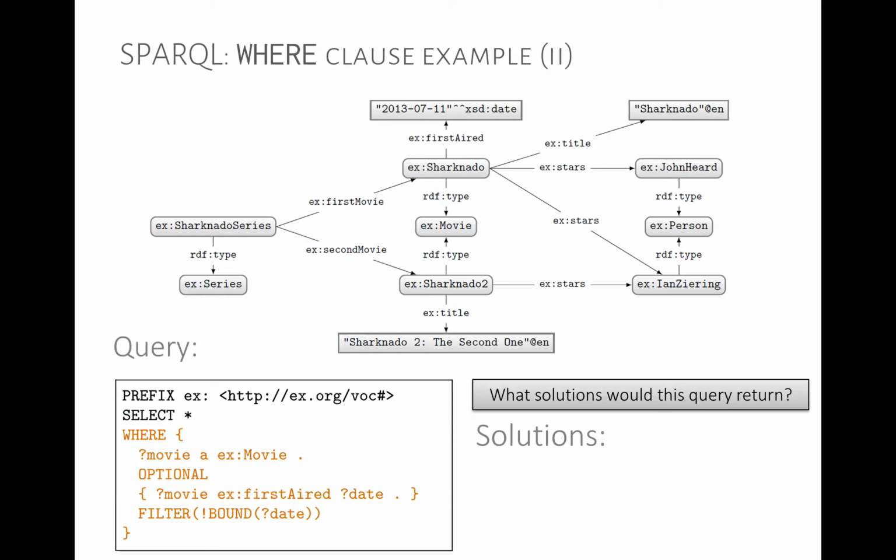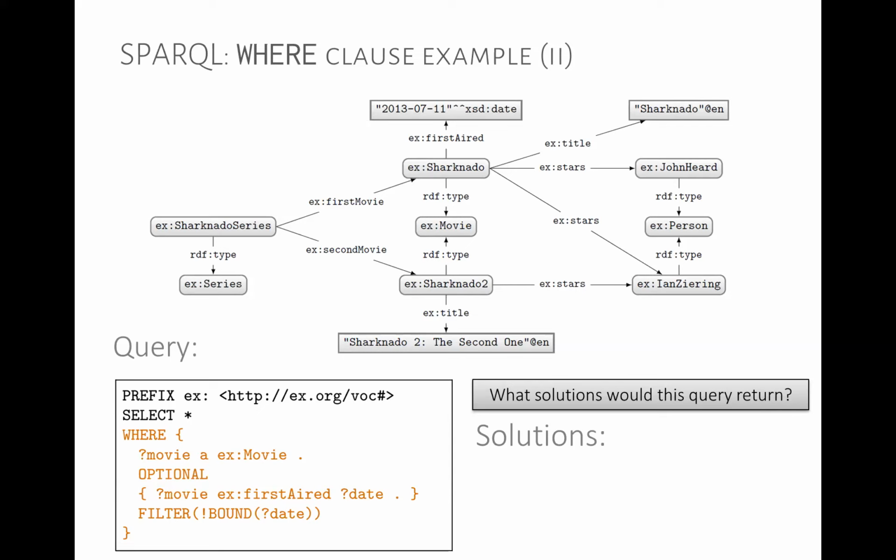So we're looking for movies. We're looking for their first air date, and then we're filtering to say that the date should not be bound. So what happens in this query? We first get the movies, so we get Sharknado and Sharknado 2. These are our two movies. We then say optional first air date. So for Sharknado, we get the date 2013, 7/11. Sharknado 2, we have no date, so it's unbound. And then we say filter not bound date. So this only leaves the result for Sharknado 2.